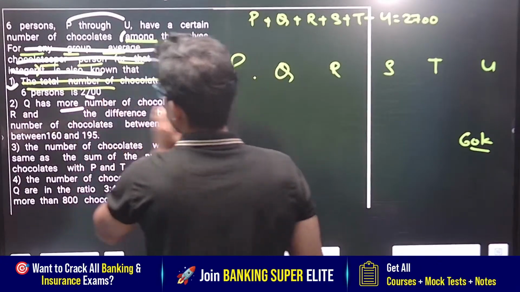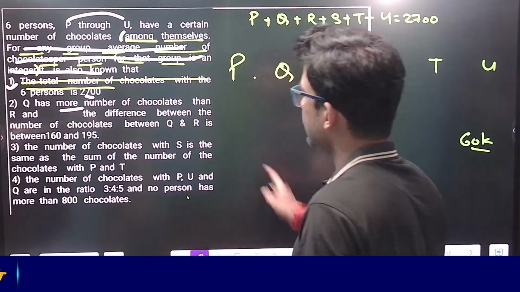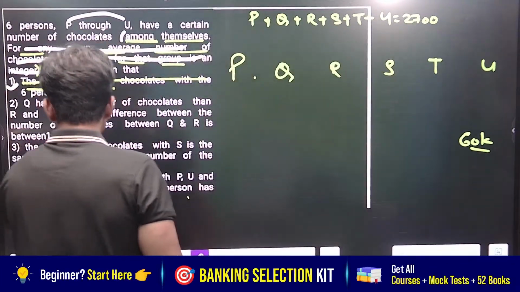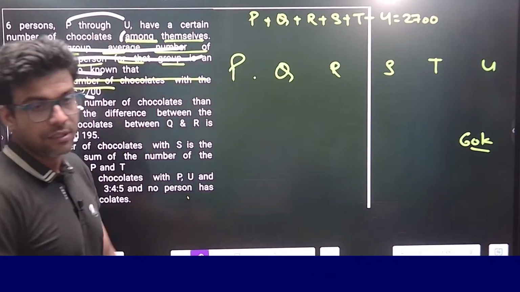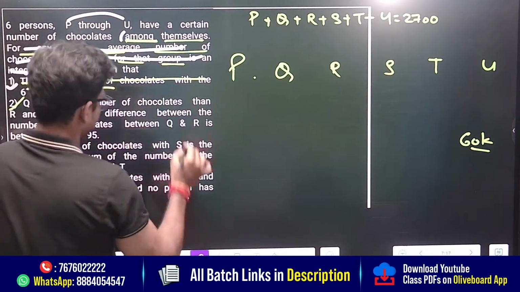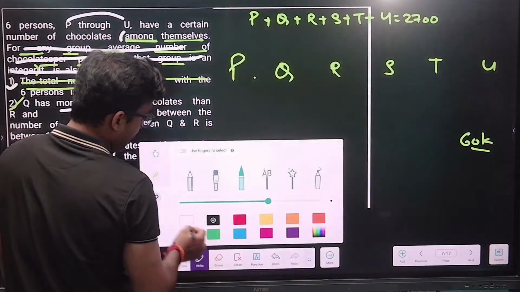Q has more chocolates than R, and the difference between the number of chocolates of Q and R ranges from 160 to 195. Now you can answer from point number 2: Q minus R is ranging from 160 to 195. Correct? Because you know that every chocolate count is a multiple of 60. In this range, what is the number which is a multiple of 60?